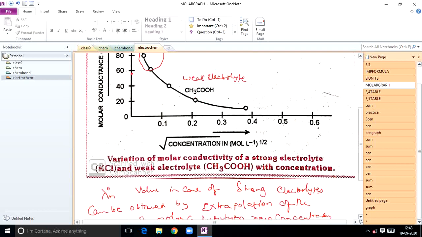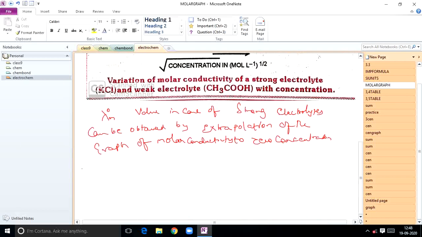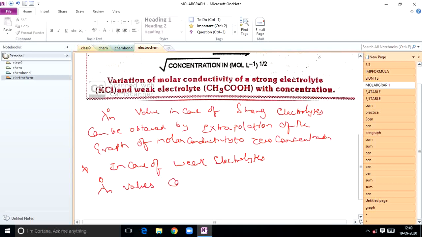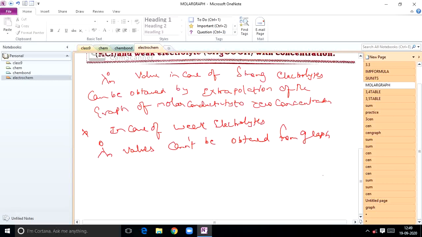From this, we can draw one more point. In case of weak electrolytes, lambda m naught values can't be obtained from the graph. So then how can we calculate?